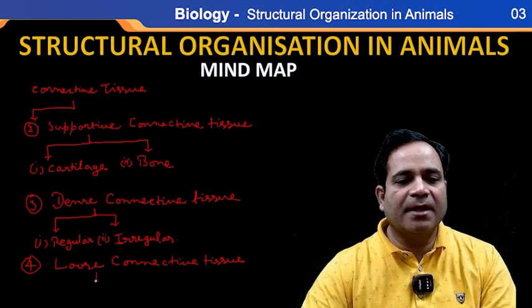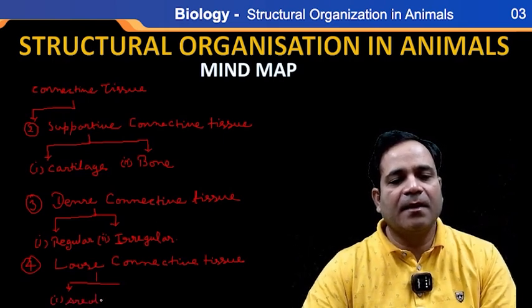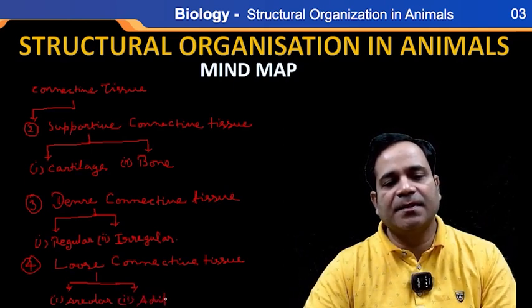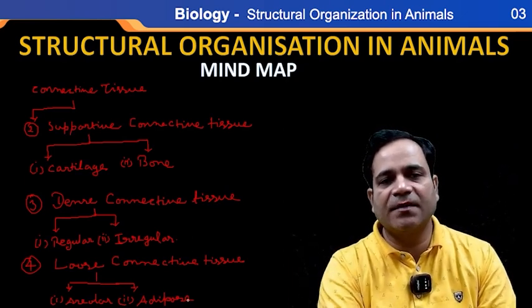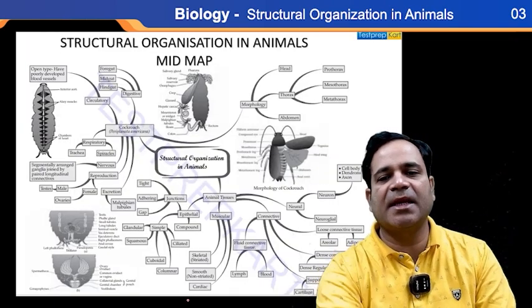This is divided into how many parts? Two parts: areolar, and the second one is adipose. Is that clear? The loose connective tissue is further classified into two: one is areolar, the second is adipose connective tissue.